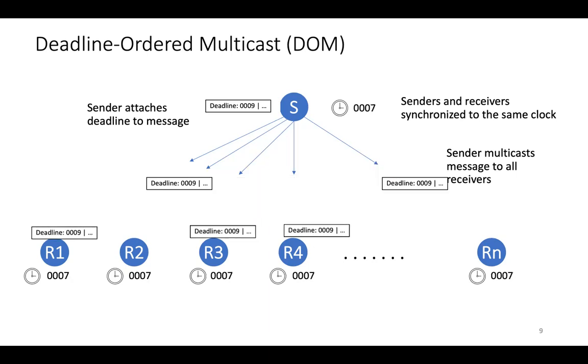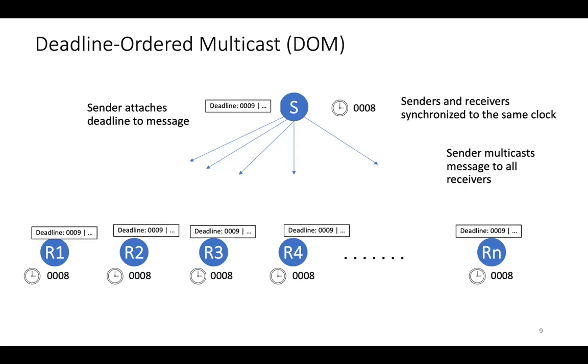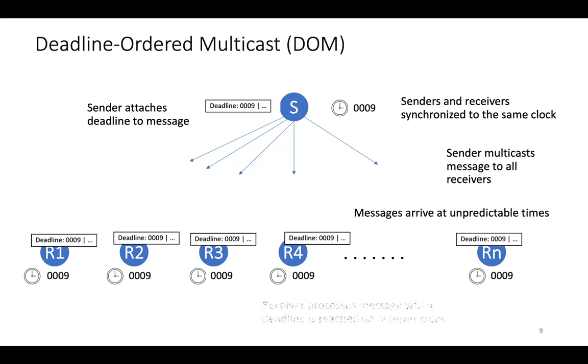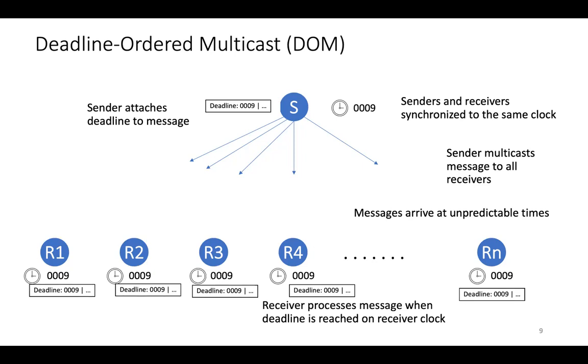Okay. And none of this can be predicted because the network is not in the sender's control. The point is message arrivals are unpredictable. Now at time 9, all of the receivers simultaneously process the message. And we add an additional constraint that once a receiver processes a particular message, it's not allowed to go back and process a message with an earlier deadline. So once it processes deadline 9, it can't go back and process 8 or 7.